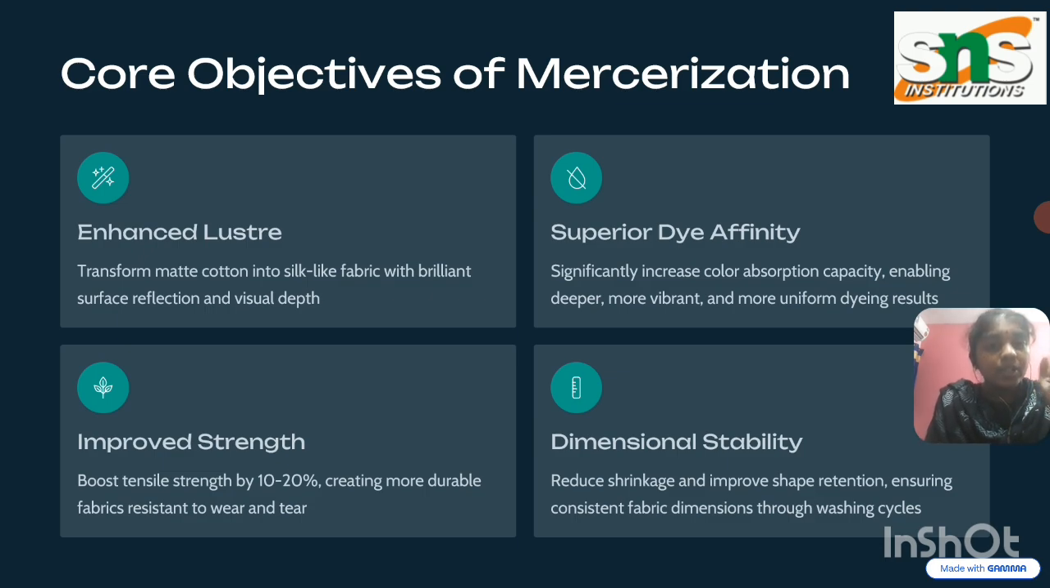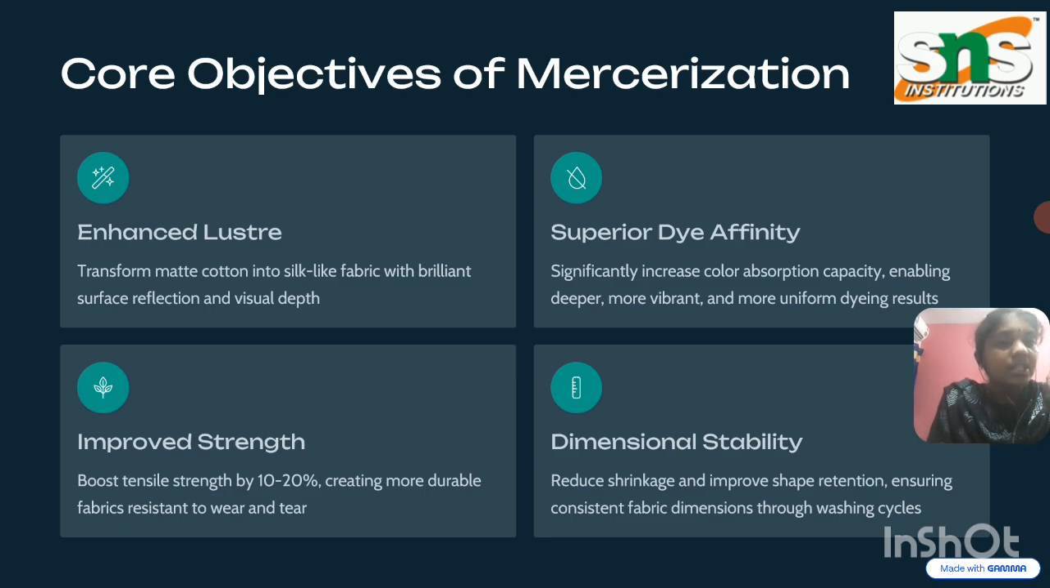Third one is improved strength, boosted tensile strength. Tensile strength means resistance to a pulling effect. If we pull a synthetic fiber, it won't get torn, but cotton tears easily. After the mercerization process, it gives more tensile strength to the fabric, creating a more durable fabric resistant to wear and tear. Wear and tear means that if we apply more energy or power, it leads to tearing of the fabric. So it improves the strength of the fabric.